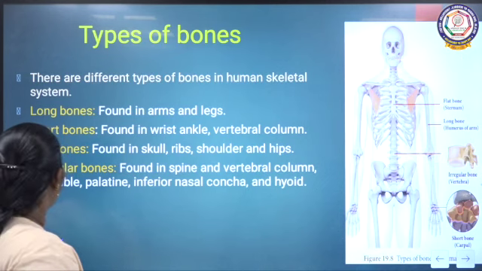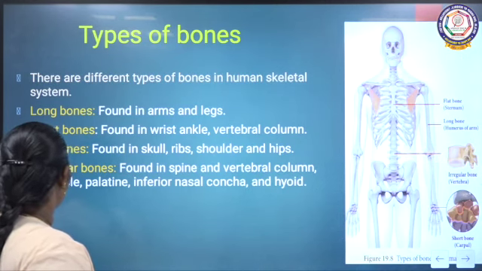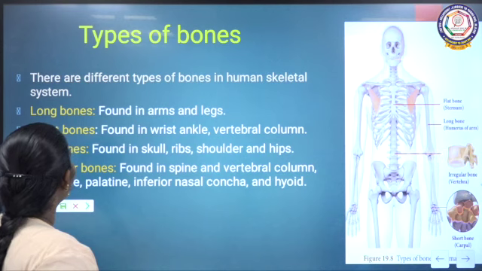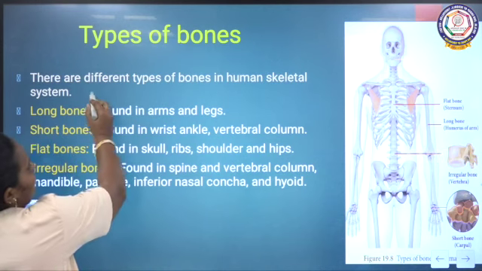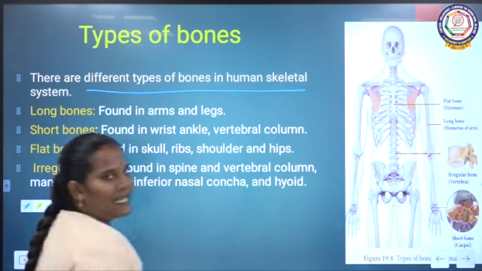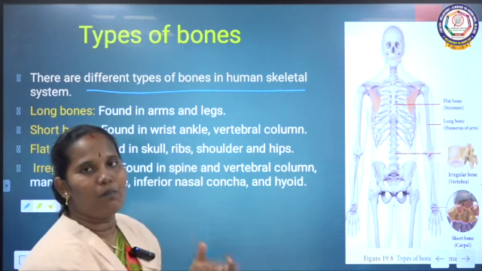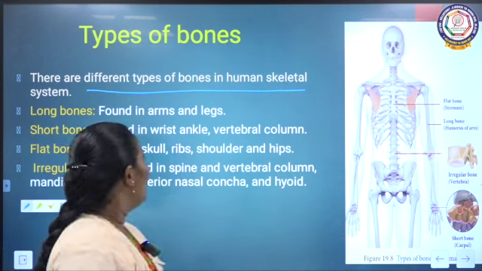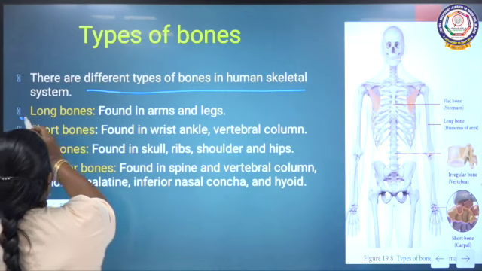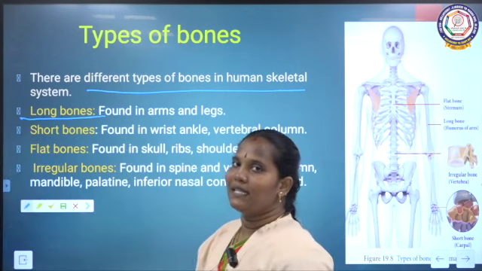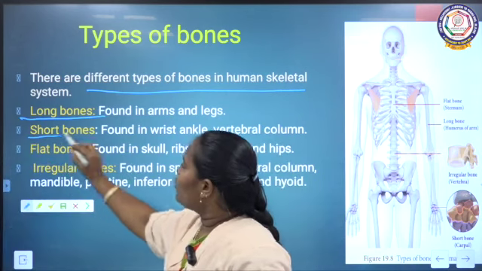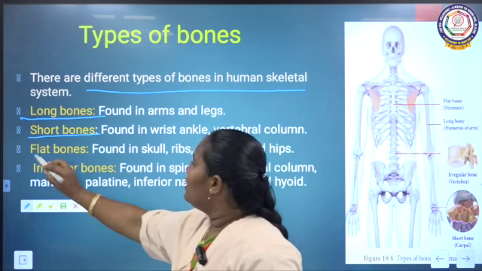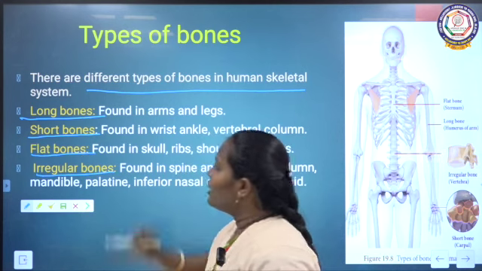Then, types of bones. There are different types of bones in the human skeletal system. Based on the shape, bones are of different types. The first one is long bones, the second is short bones, and then flat bones and irregular bones.